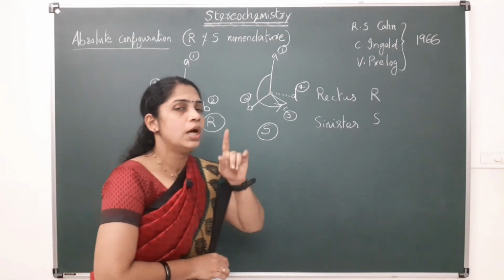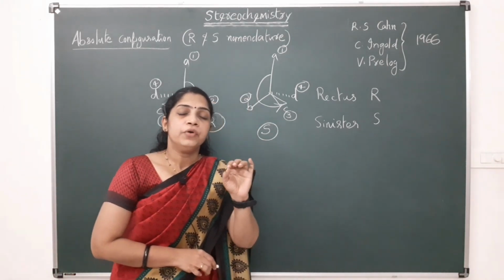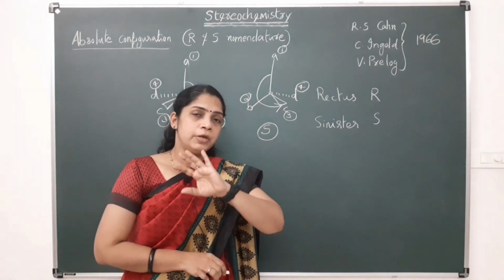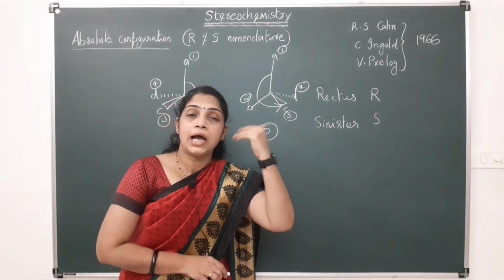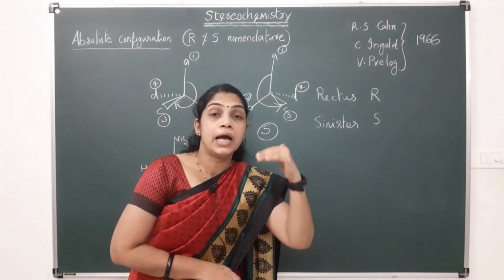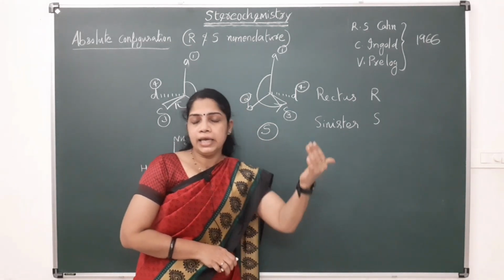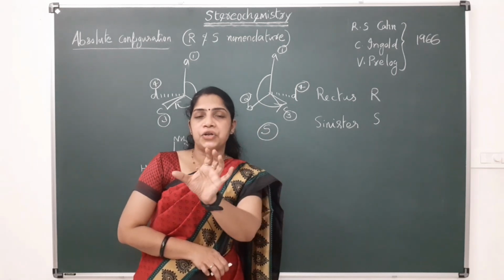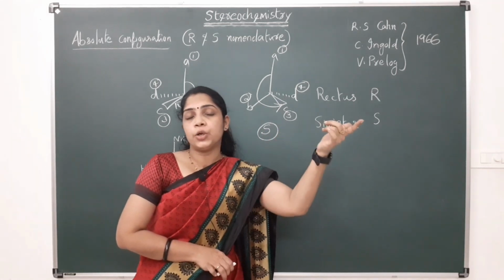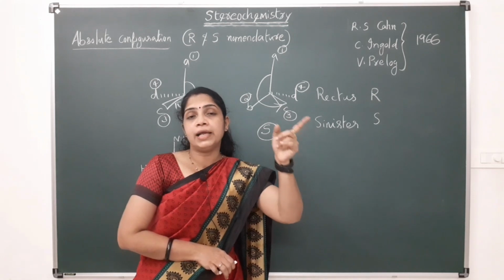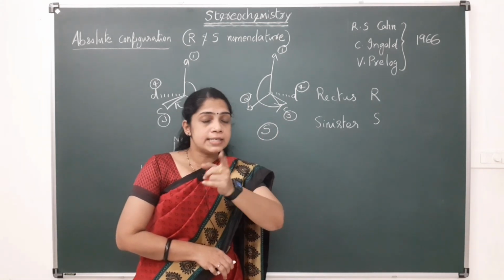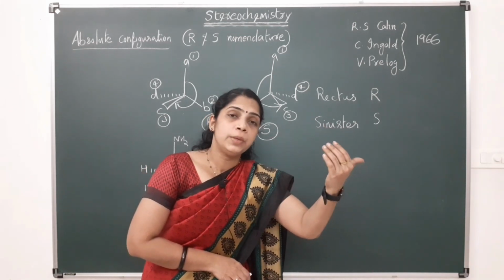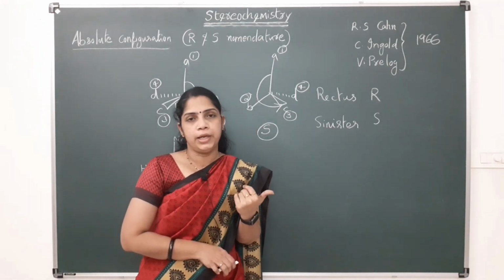And the first rule, that is the sequence rule: how this priority is to be given. It is based on certain sub rules. The first one is, if there are different atoms, the atom with the highest atomic number will get higher priority. Suppose we compare oxygen and nitrogen: oxygen has a higher atomic number than nitrogen, so oxygen will get higher priority than nitrogen. It will again get higher priority than hydrogen. That means higher atomic number will get higher priority.